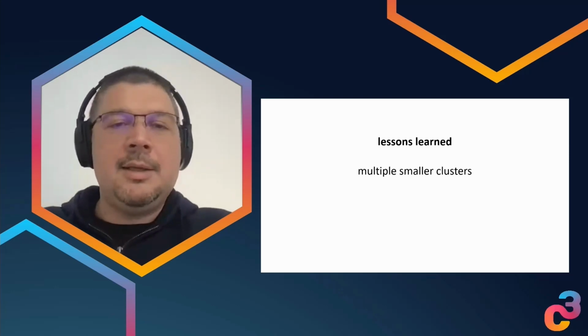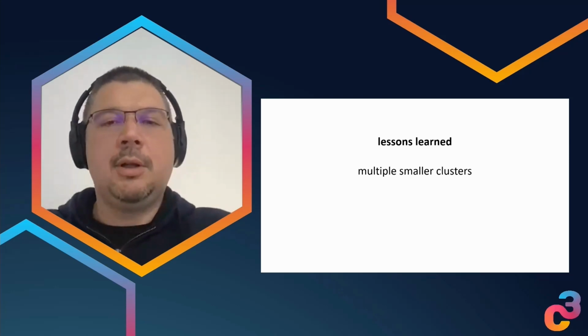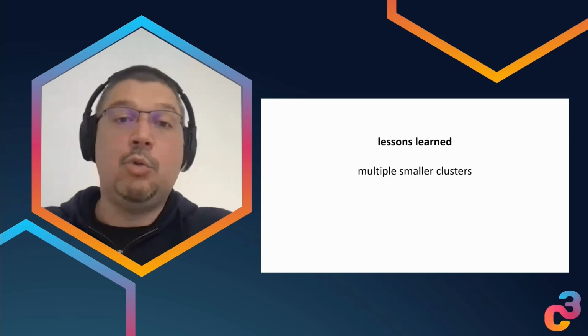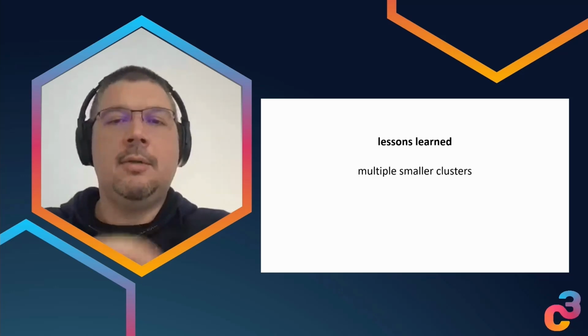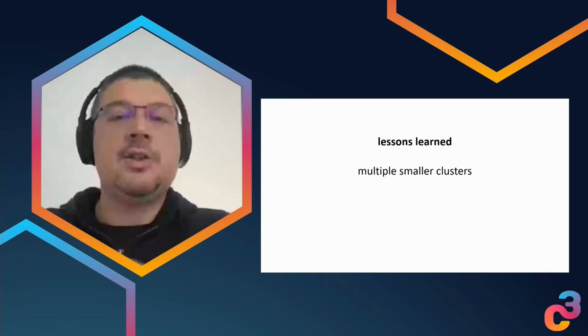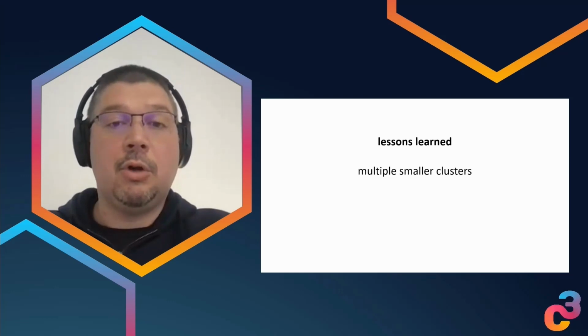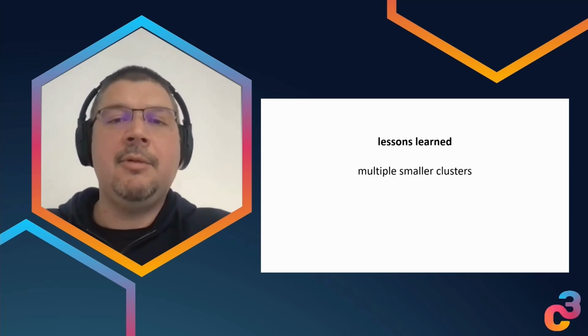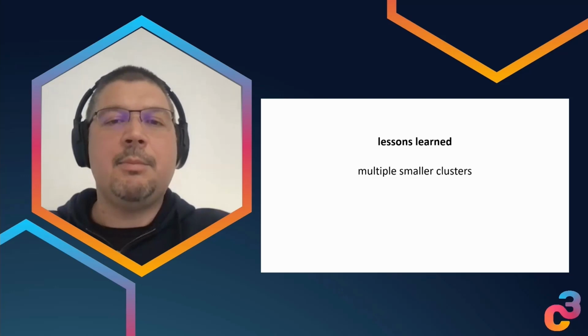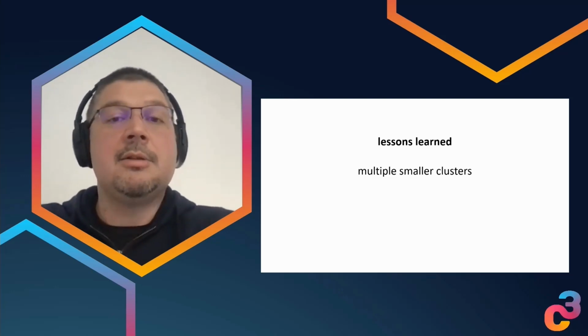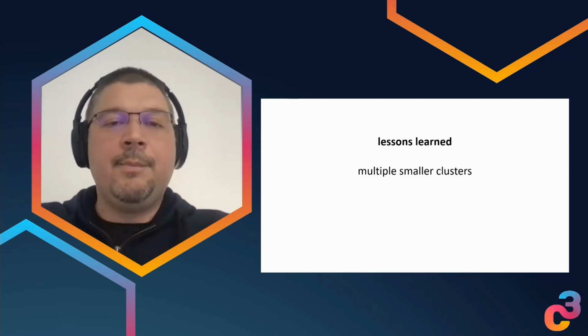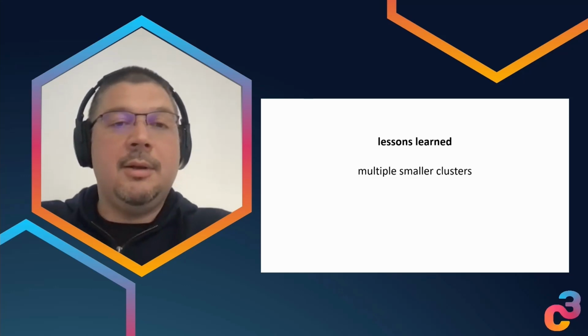One of the things that we learned is that it is better to have multiple smaller clusters than one bigger one, or two big ones. It is mostly related to how many API calls the worker nodes exchange with the Kubernetes control plane, with the API server, right? We had some challenges and problems there. So in the end, we decided to use multiple smaller clusters so that this load and the chatter on the Kubernetes level is smaller and manageable, right?